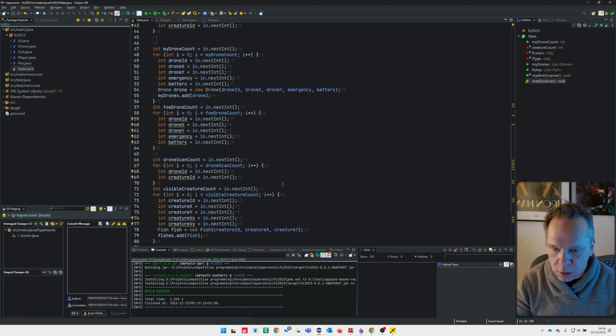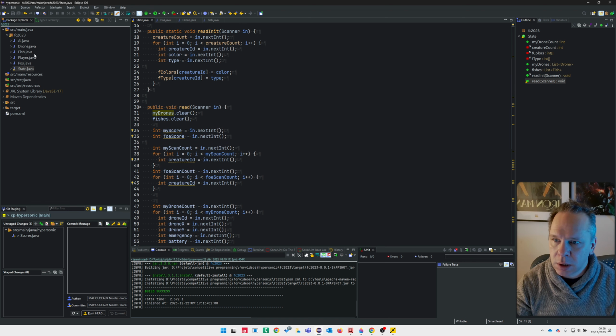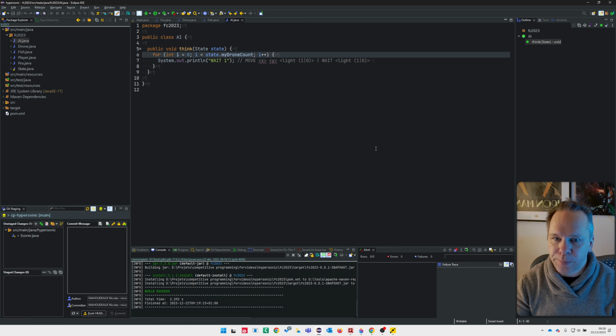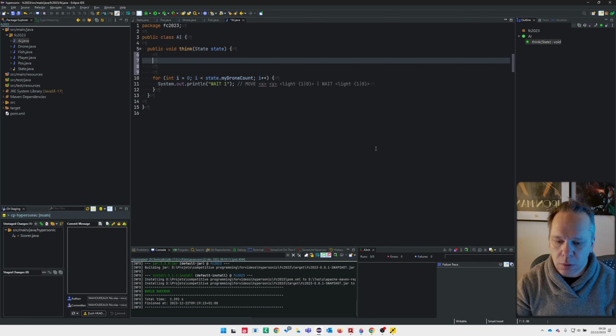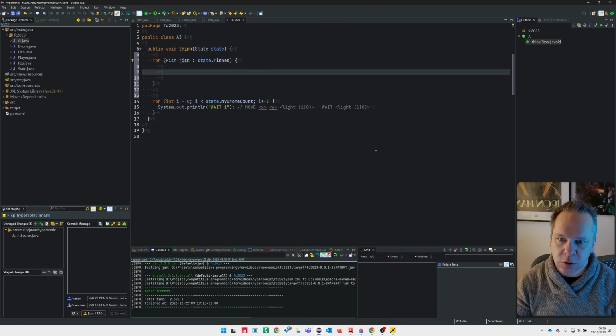Okay, so now I've got the fishes, I've got my drones, which is 1, and I will do something in the AI. What can I do? I can loop over the list of fishes and go to the nearest one that I don't have already. So for fish in state fishes, I have to find the closest one.